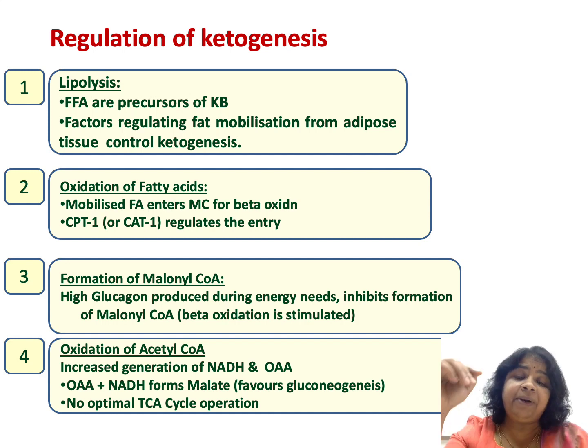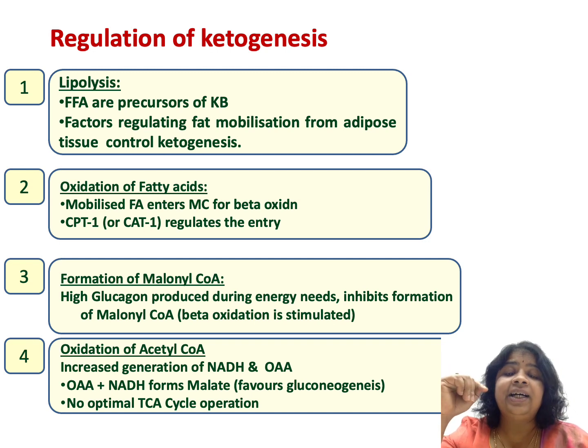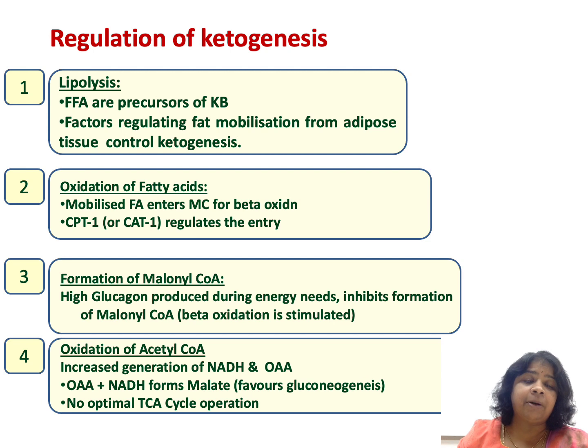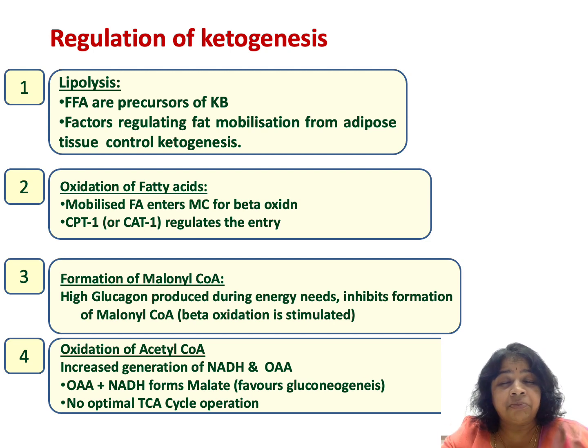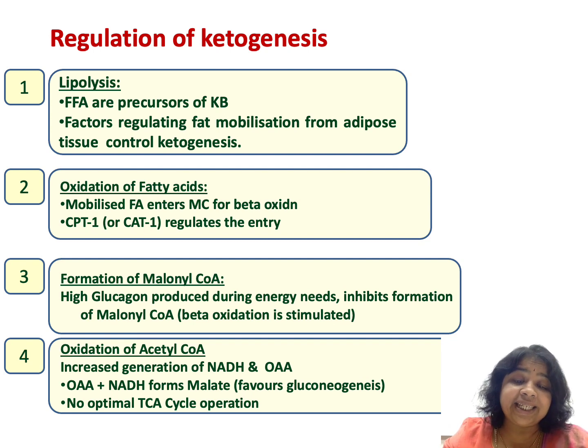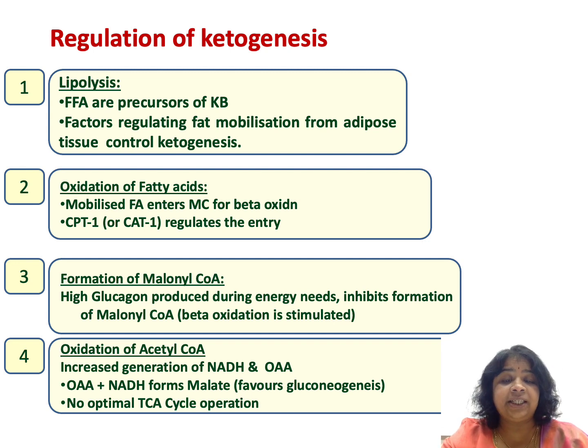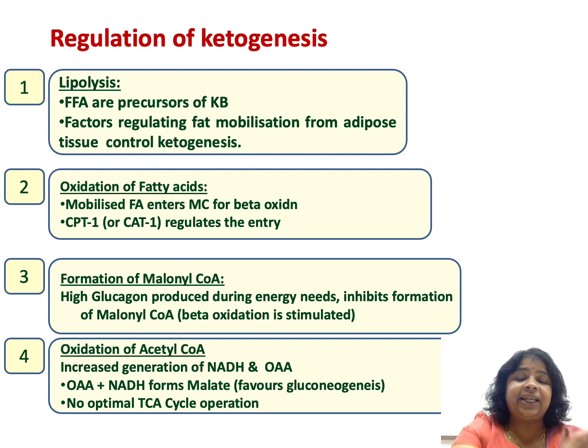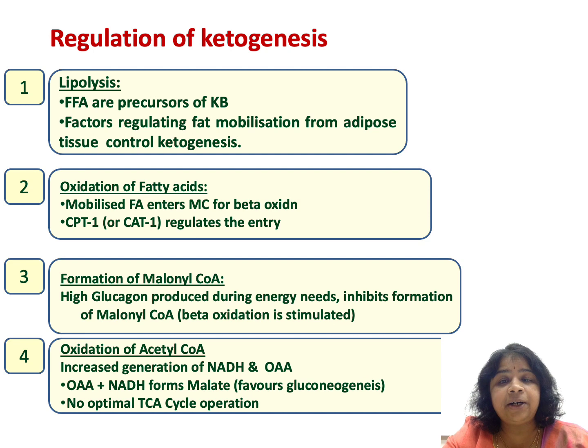So there will be depletion of oxaloacetate, and this in turn will inhibit the TCA cycle from functioning at its optimal. So when oxaloacetate is depleted, the TCA cycle will be inhibited. So there is excessive accumulation of acetyl CoA, and this acetyl CoA will in turn be diverted towards formation of ketone bodies.